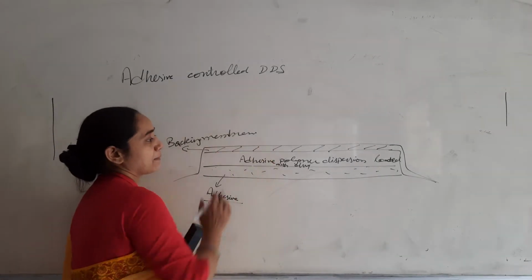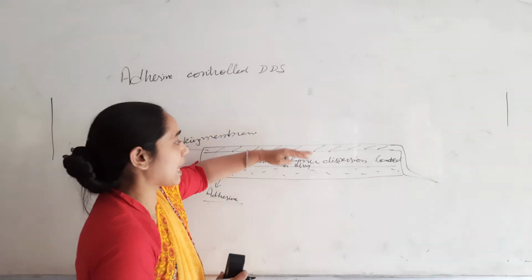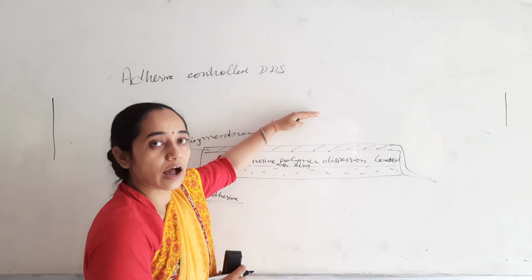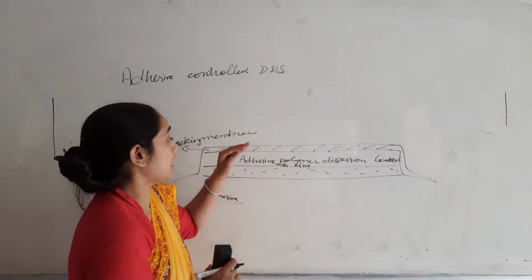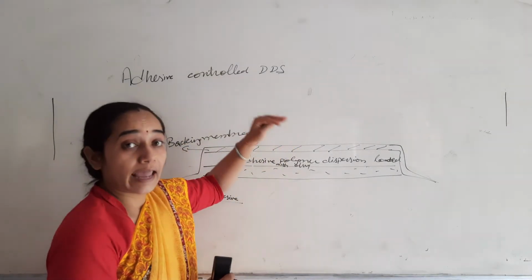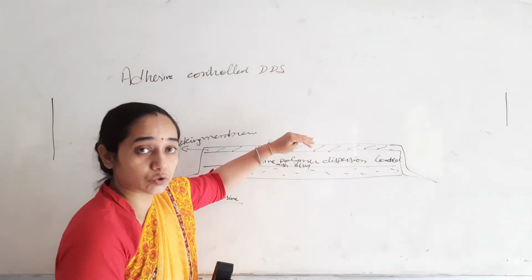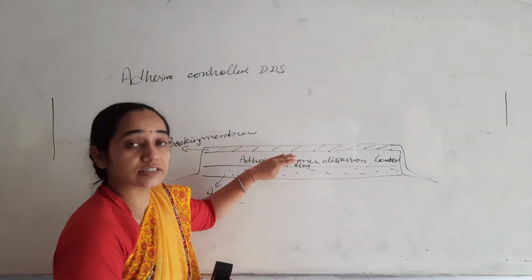Now, these baking membranes, as they are inert, will not allow the permeation of the drug outside this formulation, as well as they will not allow any moisture or environmental solvent exposure to this system.